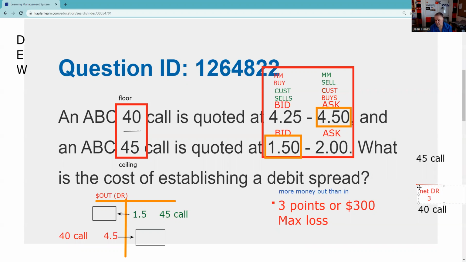By the way, they ask you max gain, max loss. It's got to be numbers that add up to 5. So that's kind of a test taking trick. You can eliminate any numbers that don't add up to the difference in the strike. So the max gain here is 2. And remember, this also represented our max loss. As we said, there's 8 things you got to know about a spread.